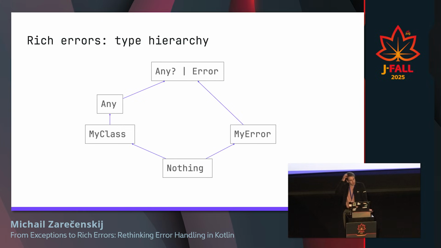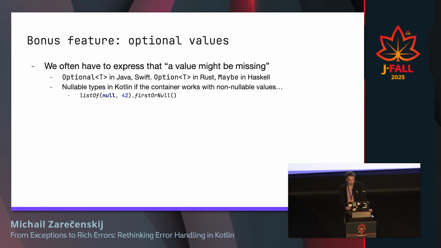So our updated type hierarchy is going to look like this. On the root, we have Any | Error. Then Any can be extended from this type, Error can be extended from Any | Error, and then Nothing as the bottom type. Good.